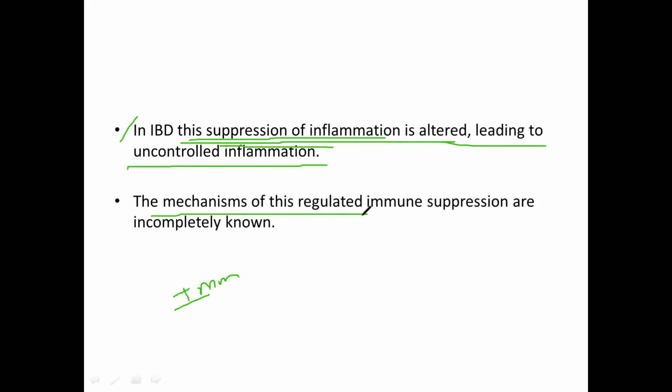The mechanism of this regulated immune suppression is incompletely known. That means we do not know the exact mechanism behind this and what causes this dysregulation, or disruption, of this regulated immune response.